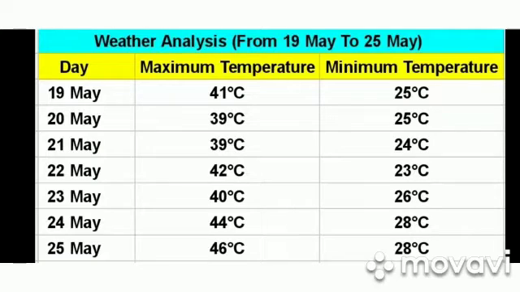So we see that in these 7 days, there was an increment of nearly 7 degrees Celsius in the maximum temperature, which was noticed from day 2 to day 7. So this analysis proves that in these 7 days there was a lot of bounce in the temperature, but the truth is that the temperature continues to increase and does not decrease as much. If there is a decrease of temperature, it is just of 1 or 2 degrees Celsius, but not more than that. So this is the weather analysis for the past 7 days from 19th May to 25th of May. Thank you.